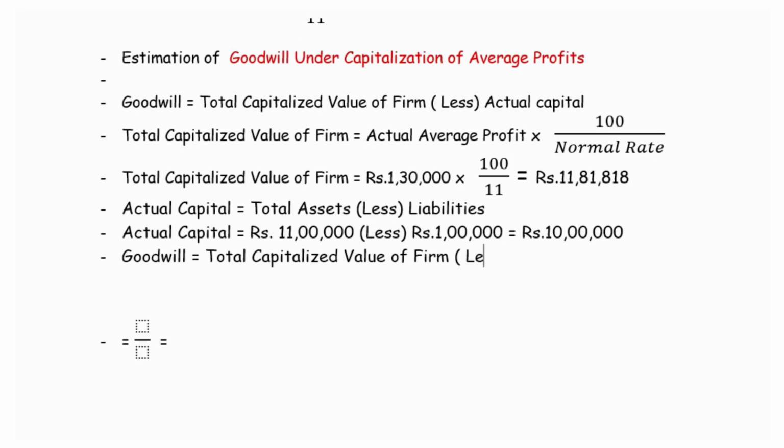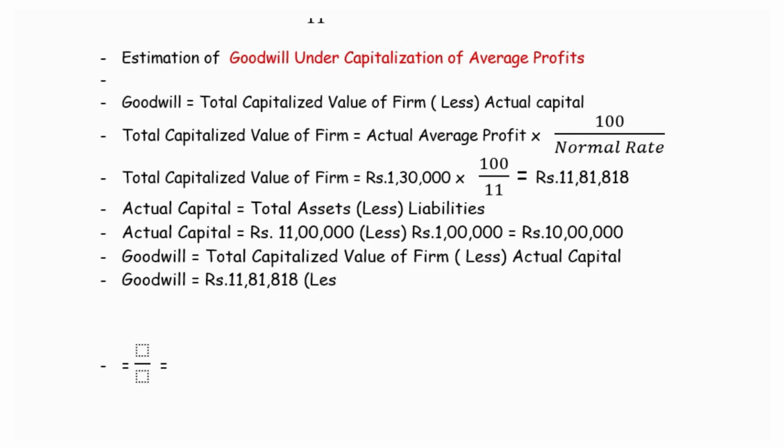From this, when we deduct the actual capital, we get the goodwill. So we have estimated both these values. So the goodwill is rupees, difference between the 11,81,818 deducting the actual capital of 10 lakhs. We get a goodwill of 1,81,818. So we have estimated the goodwill on all the 4 methods.